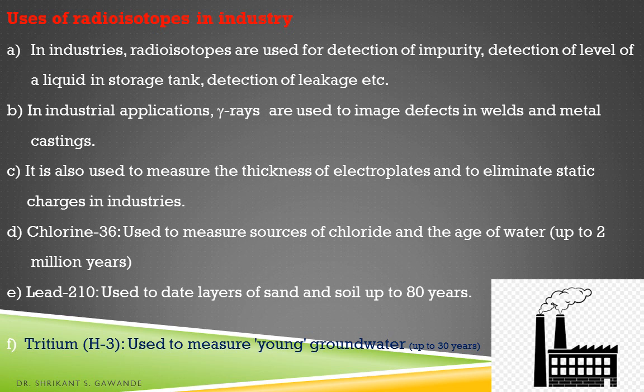Chlorine 36 is used to measure source of chloride and age of water up to 2 million years. Lead 210 is used to date layers of sand and soil up to 80 years. Tritium H3 is used to measure young groundwater up to 30 years.